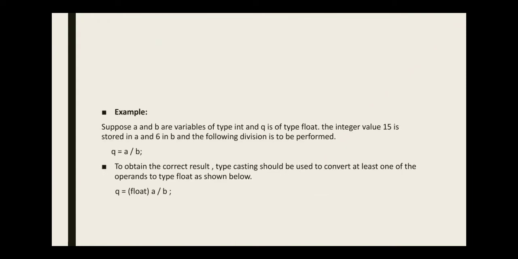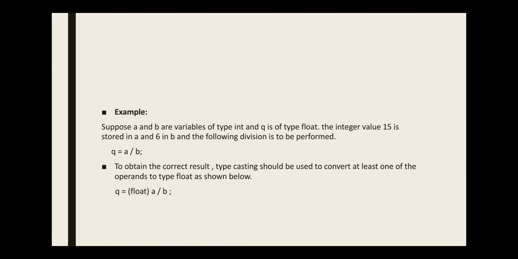For example, suppose a and b are variables of type integer and q is of type float. The integer value 15 is stored in a and 6 is stored in b, and after division what will happen? To obtain the correct result, typecasting should be used to convert at least one of the operands to type float, as shown in the example.